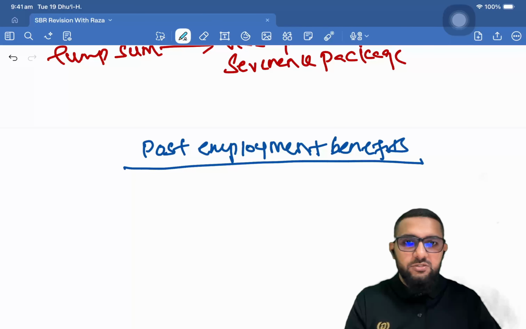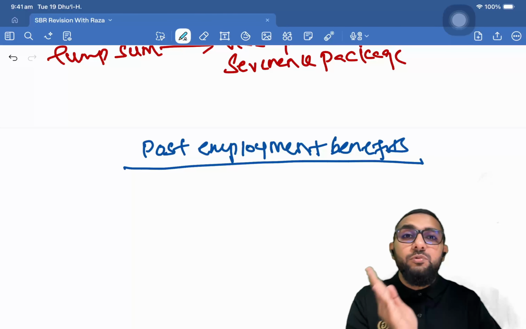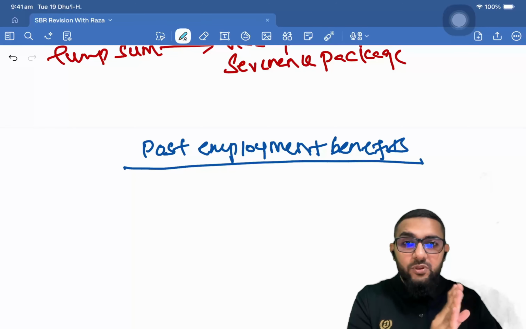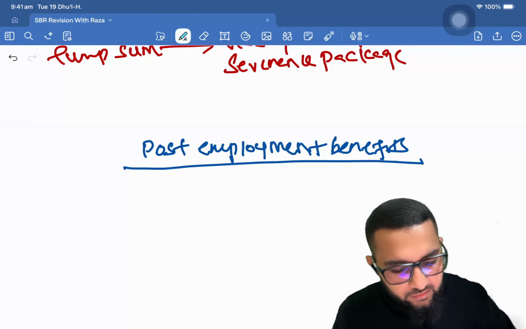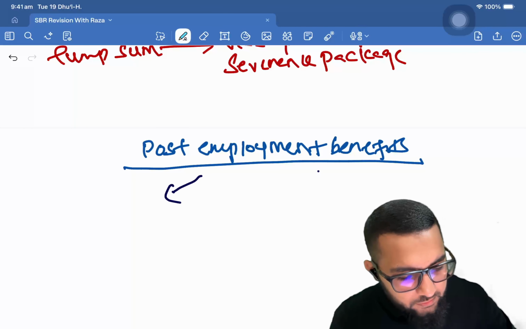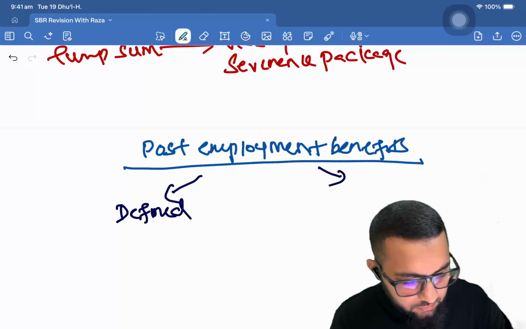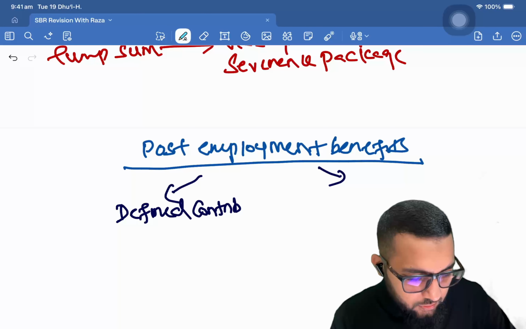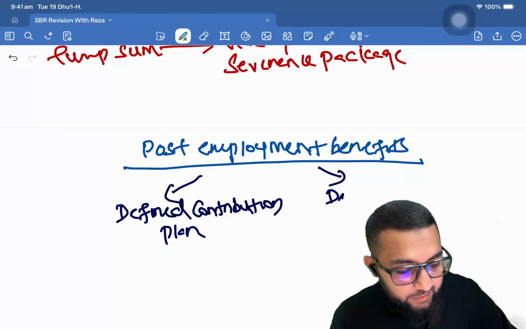This is not termination, not short-term benefit, but any benefit that the employer will have to pay to the employee after the service has ended, the employment has ended. Okay? But as I told you in the beginning, it can take two forms. There is defined contribution plan, and defined benefit plan.